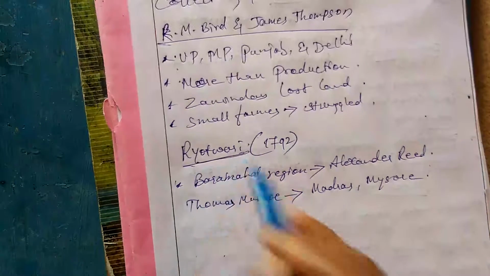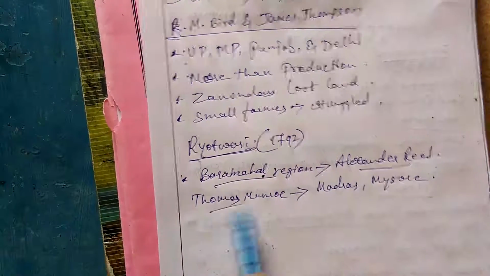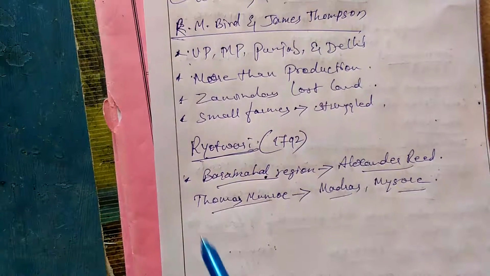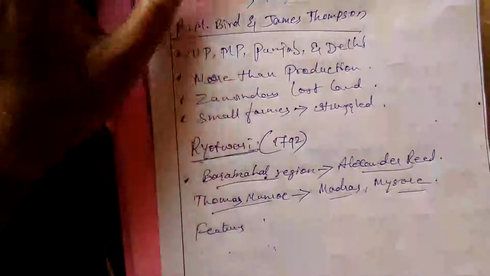See, the Raitwari system was introduced in the Baramahal region by Alexander Reed, and Thomas Munro introduced it in Madras and Mysore. Now, what are the main features we can say about this Raitwari?